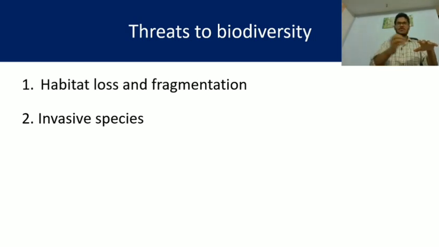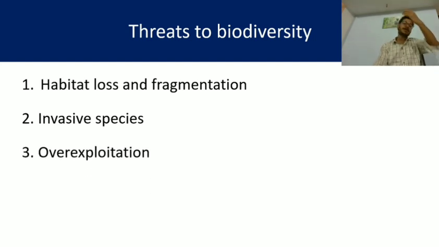So this may cause loss of some species living in that particular area. It also causes a threat to a particular species, and it may cause the extinction of some species.